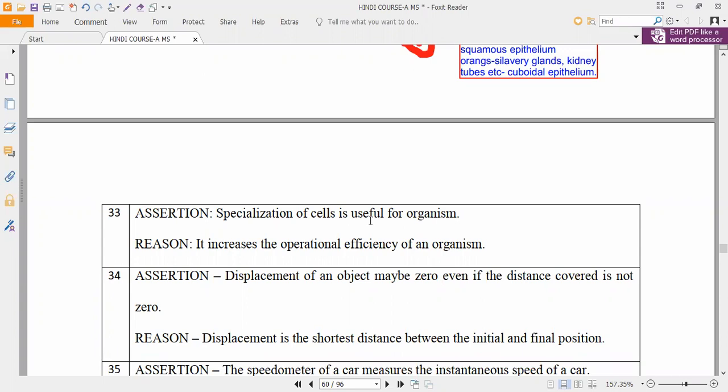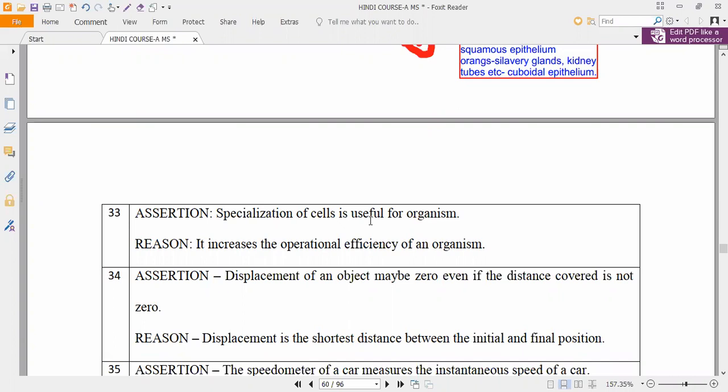There is characterization, separation by the number of cells, like single cellular organisms and multicellular organisms. In that also, there are different characteristics of cells present in the organisms. What kind of cells are present in the organisms? Is it true or not? It will be useful for the organism or not? Because we can easily segregate the organisms based upon the types of cells present. Yes or no? Like plants, animals. Yes, sir. So specialization of cells is useful for the organism.